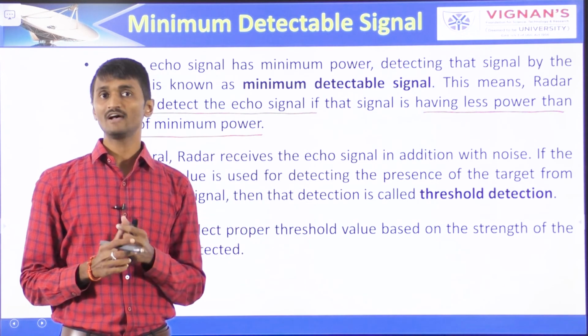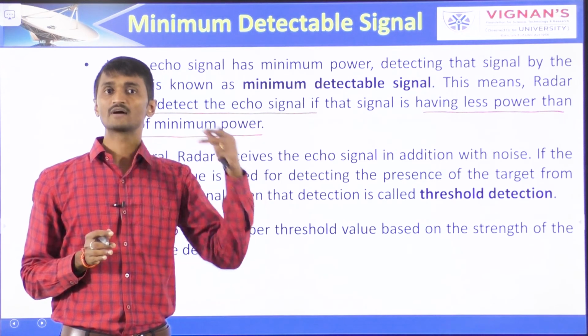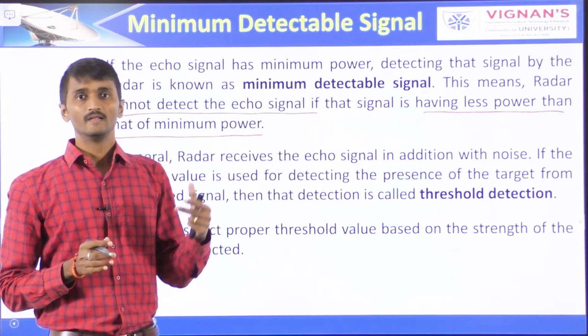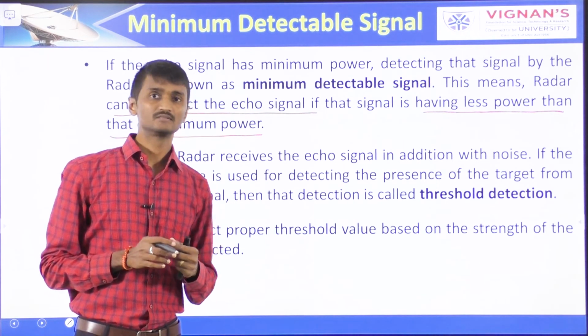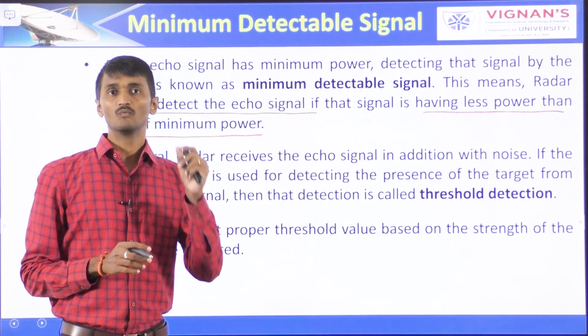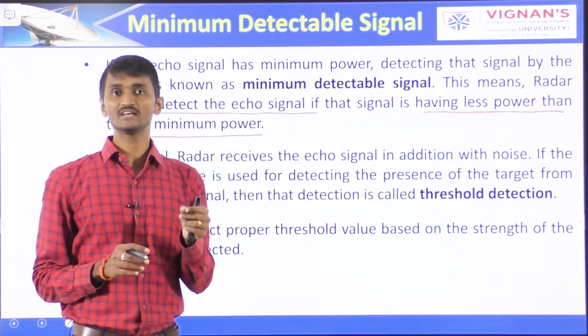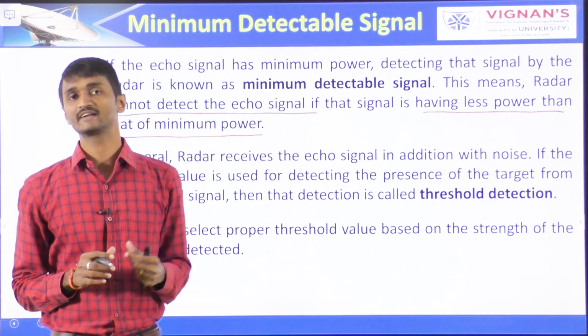If a threshold value is used for detecting the presence of the target from the received signal, then the detection is called threshold detection. We have to select a proper threshold value based on the strength of the signal to be detected.